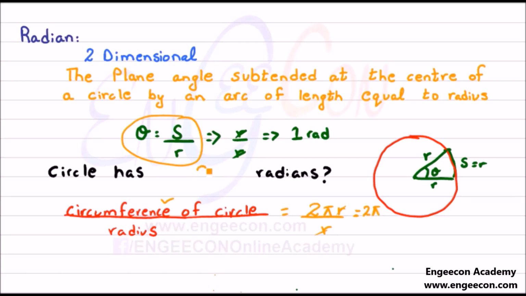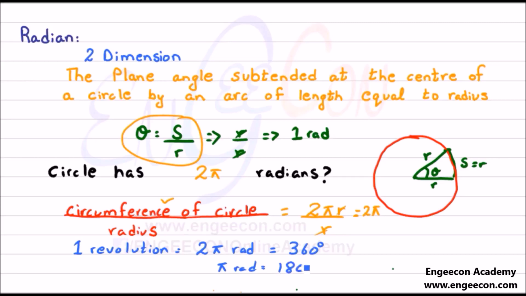A circle has 2 pi radians. So we can conclude that one revolution of this circle is equal to 2 pi radian, which is equal to 360 degrees. Or we can say that pi radian is equal to 180 degrees.